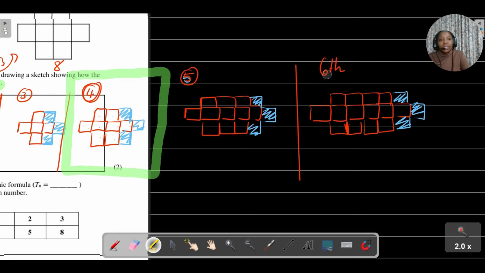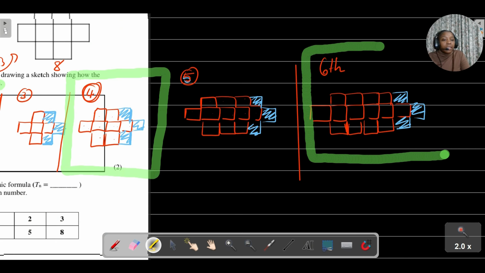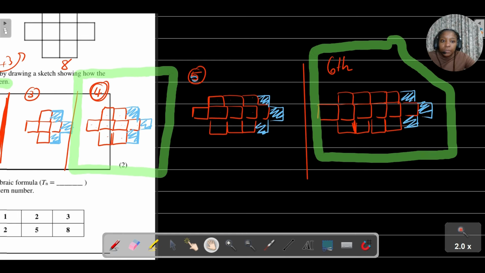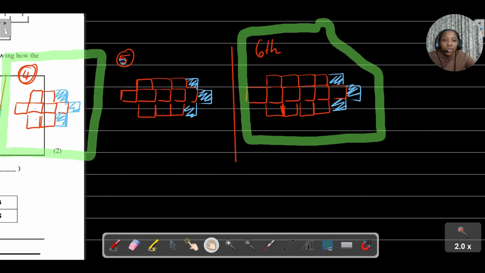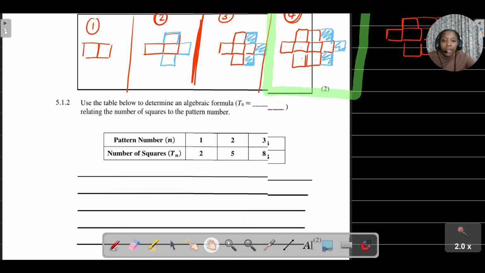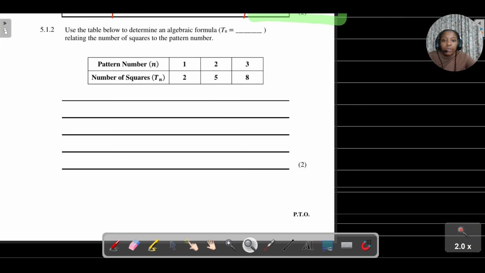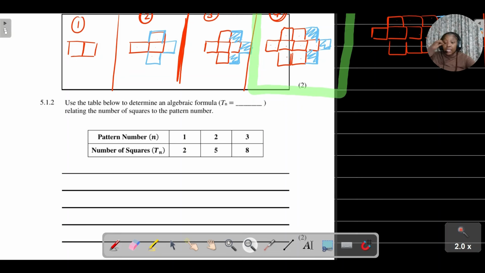So this is actually the answer that they're looking for, not the fourth one, but the sixth arrangement. It needs to look something like that. All right, cool. Do you see I've just added 3, 3, 3, 3, 3 all the time? Nice and easy. With these types of questions, you just need to look at the pattern that is given to you, and then identify how you can add the additional squares or sticks to balance out the pattern, so that it's growing in a manner that makes sense.